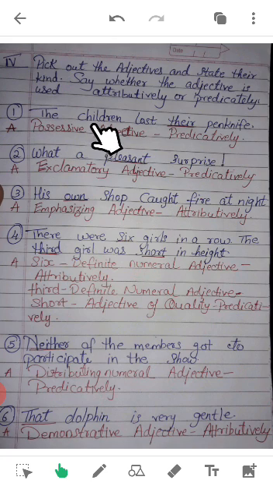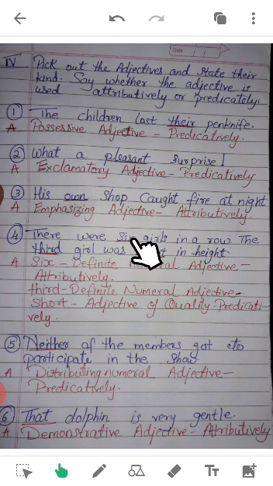First, the children lost their pen knife. So here there is a possessive adjective, showing possession, and that is used attributively. Second, what a pleasant surprise. So here there is an exclamation mark, so you have to write the exclamatory adjective, and this is used predicatively. Third, his own shop caught fire at night. So own emphasizes which shop, his own shop, so it is attributively. Fourth, there were 6 girls in a row. The third girl was short in height.